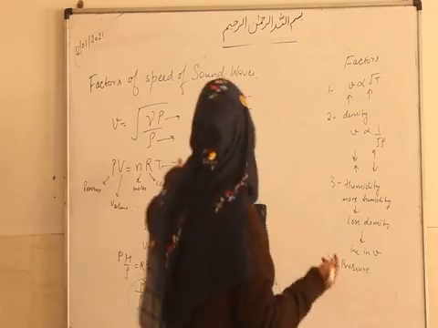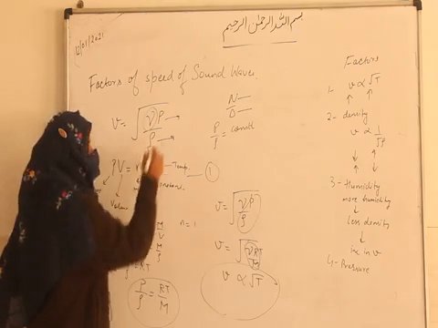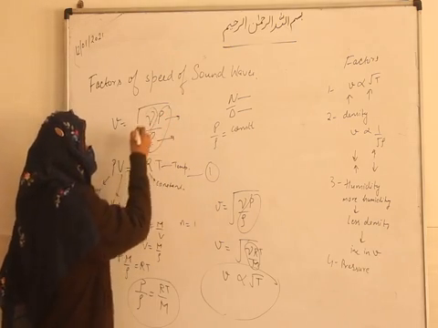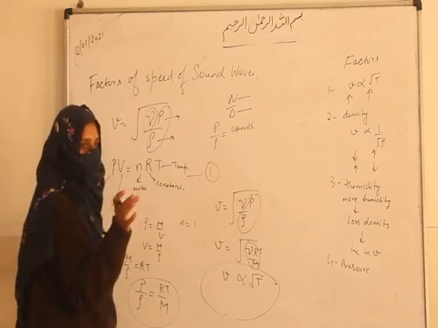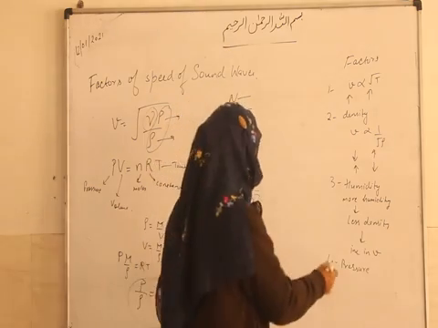Now, this is also constant. See, this value is also constant. It is fixed, and this value also will be fixed. So it means we will get a fixed value. So that's why the speed of sound is independent of the pressure.